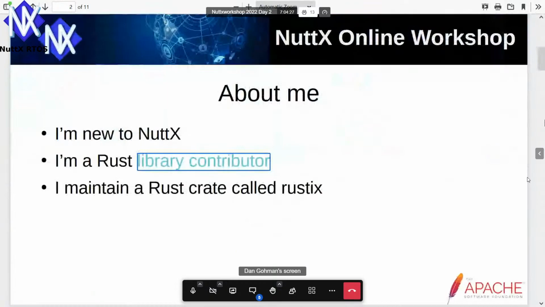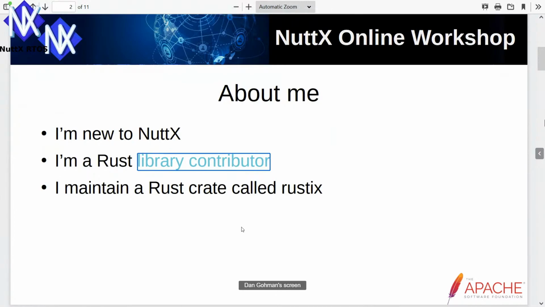Okay, so quick about me. I'm new to NuttX. I work on a bunch of things in software that are unrelated to NuttX, and many of them are written in Rust. That's kind of how I got into this. I'm a Rust library contributor, and I maintain a Rust crate called Rustix, which I'll talk about a little bit later in this talk.